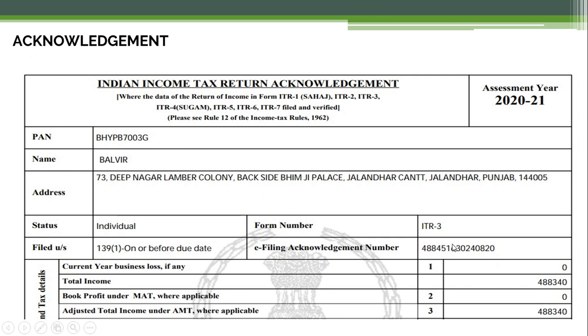This is the acknowledgement number. All these details are there: total income, book profit under MAT where applicable, and adjusted total income, that is 4,88,340. We will discuss all these details, and they will be seen here as an acknowledgement after you have paid the taxes to the income tax department.